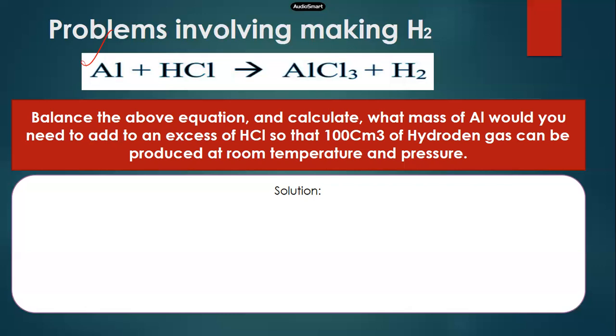So can I put a 3 or a 2 beside the H2 on the product side?